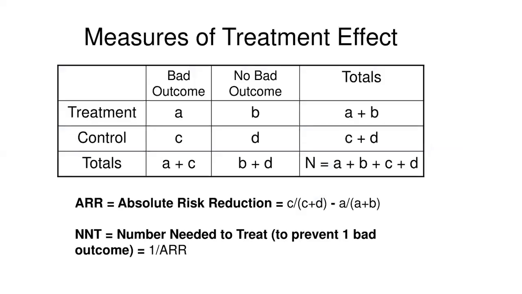Then absolute risk reduction you can calculate, with treatment versus control, with bad outcome present, bad outcome absent. I would like to comment here upon number needed to treat. How many patients are generally needed to treat to prevent one bad outcome? Generally, it is said that if the figure is more than 15 or more than 10, it is bad. If it is less than 5, it is good. Number needed to harm is also used in vaccine trials, so that is a kind of sophisticated stats you can present.